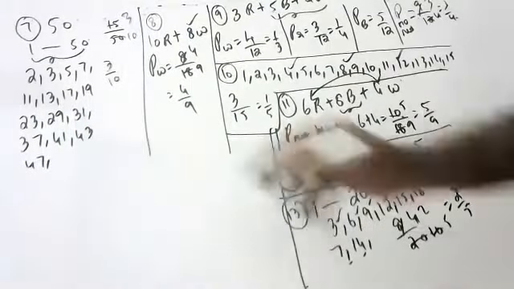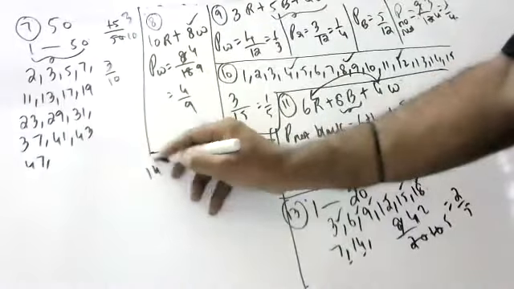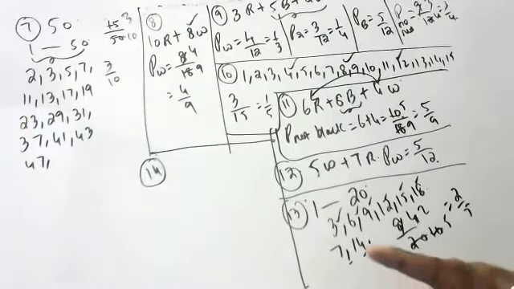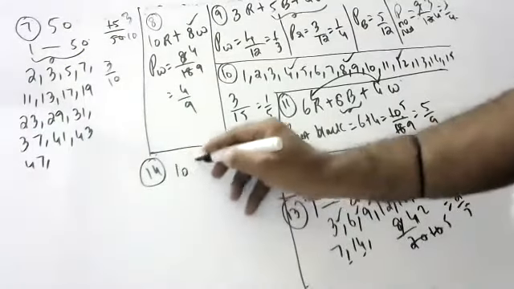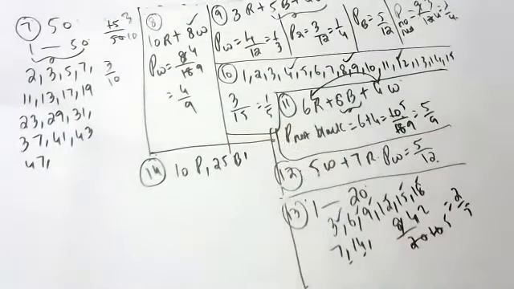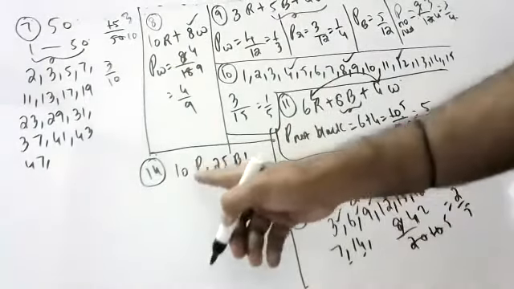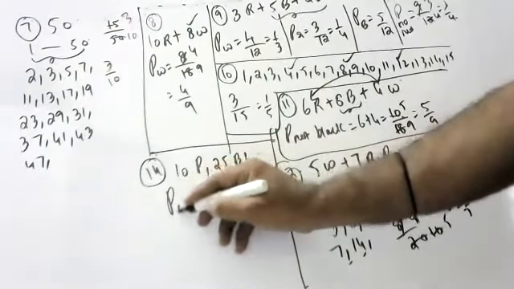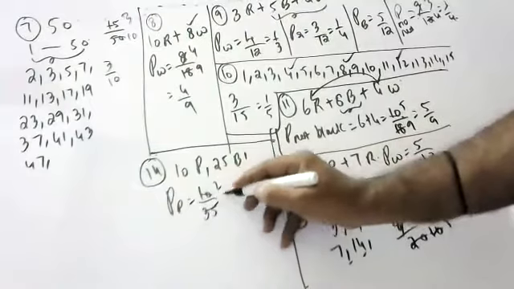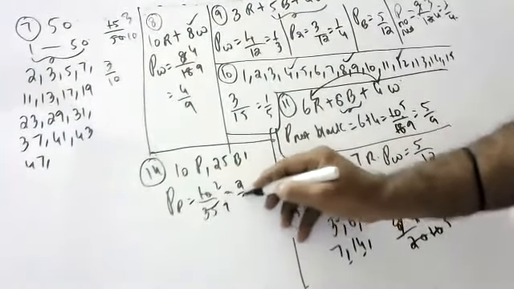Next, Sarayu, are you there? Yes, sir. Tell me the 14th sum. In a lottery, there are 10 prizes and 25 blanks. Blanks means not a prize. What is the probability of getting a prize? 10 by 35, so 2 by 7.